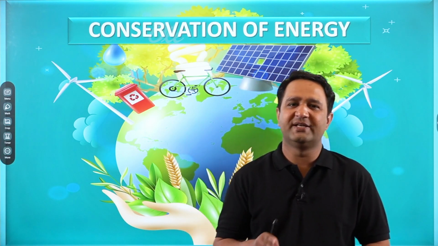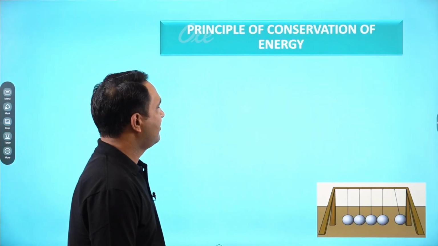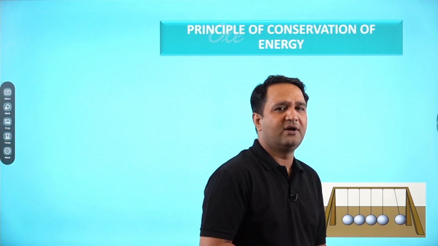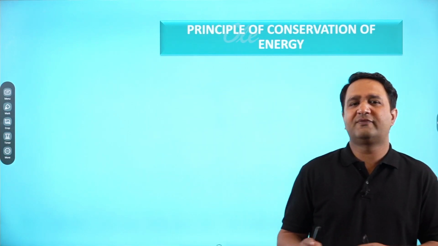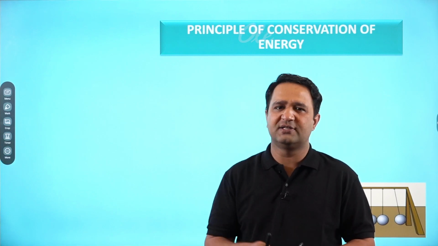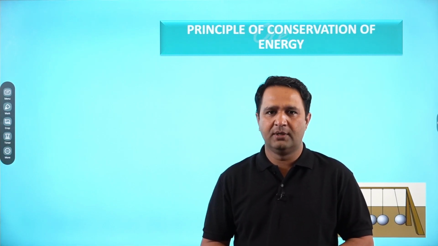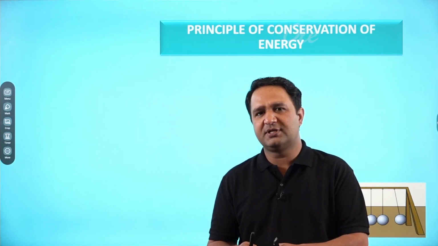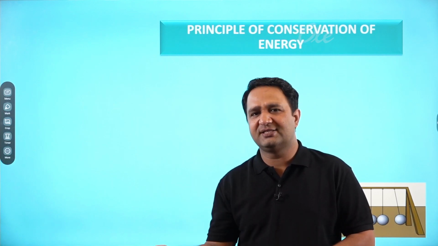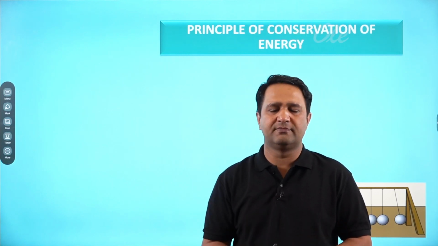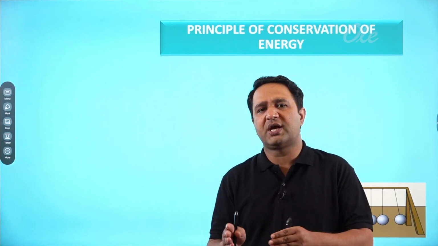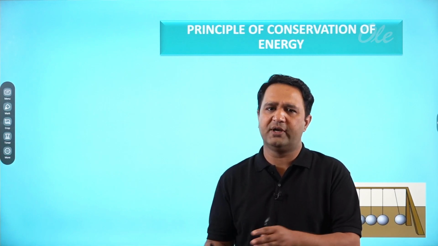First of all, we will discuss what is the principle of conservation of energy. This principle says that energy neither can be produced nor can it be destroyed. What we can do is only transfer energy from one form to another form. It means in this universe there is a limited energy, and this limited energy neither can be increased nor can we decrease it. It is fixed. The only thing we can do is convert energy from one form to another form.